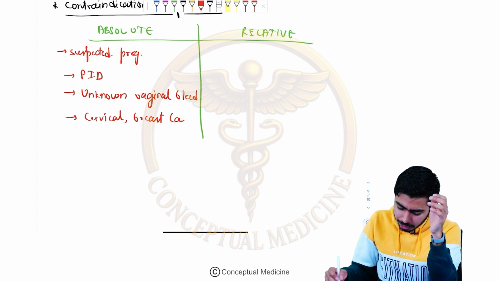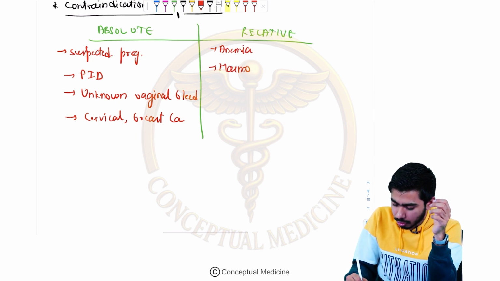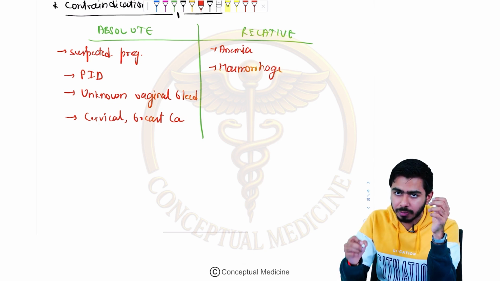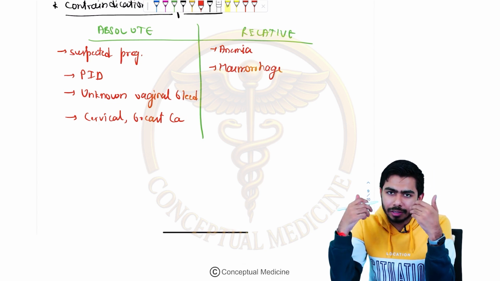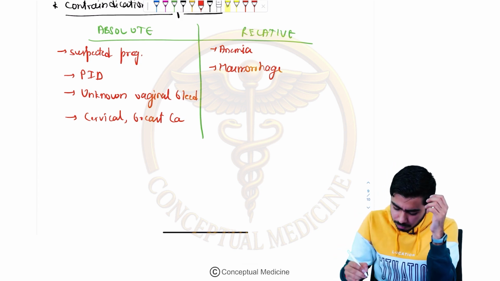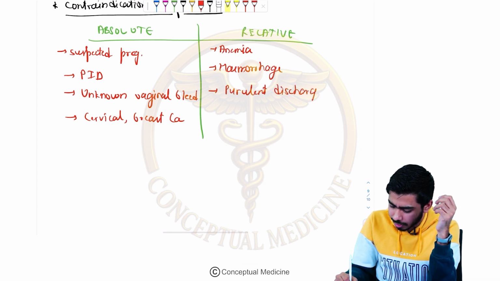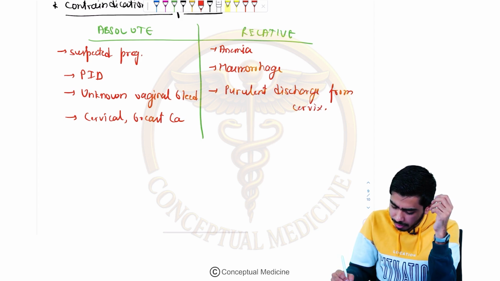If you talk about the relative contraindications for the IUCD, then it could be anemia in the females. Then hemorrhage, obviously, if they are losing a lot of blood, then we will prevent ourselves from inserting the intrauterine contraceptive devices. Then if they are having purulent discharge from the genitals, or purulent discharge from the cervix, then obviously that will be a relative contraindication, right?